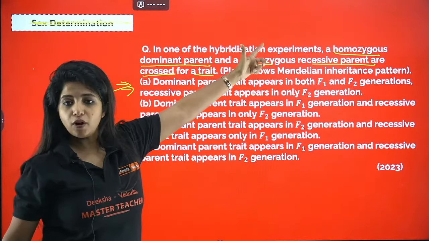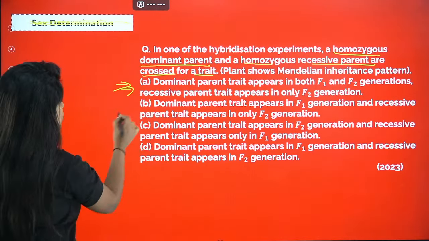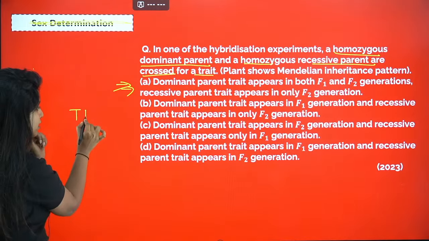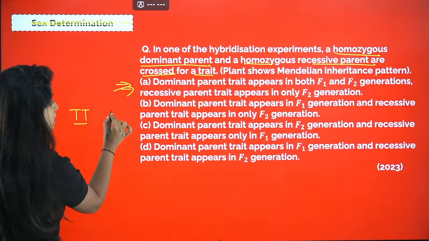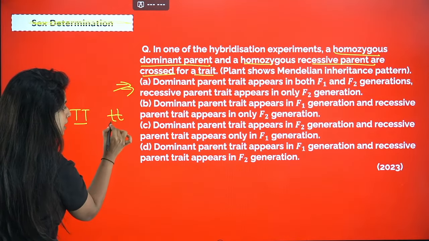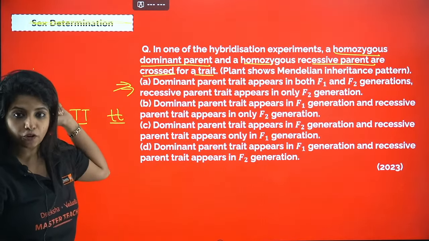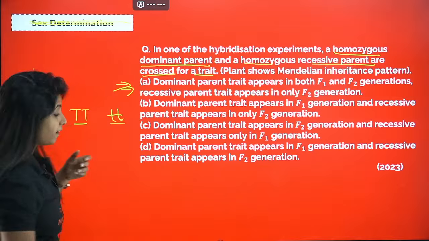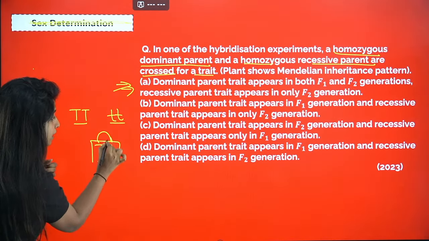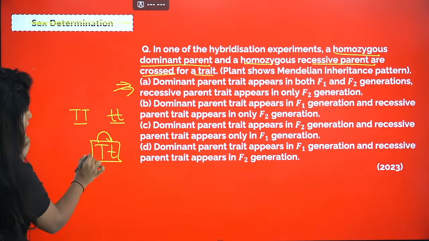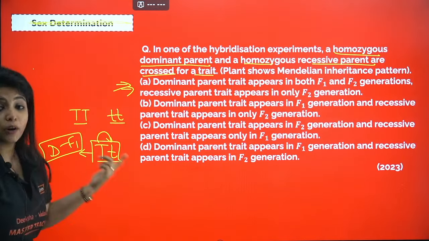Dominant parent trait. First of all, you are crossing what? You are crossing a homozygous dominant parent. Homozygous dominant parent means the alleles have to be the same and it has to be the dominant trait. So this is this. And you are crossing a homozygous recessive parent. Homozygous recessive means the alleles are going to be like this and both of them have to be recessive. Now this is exactly the cross that we did. In the F1 generation, what did you find? All of them were capital T small t. That means the dominant trait appeared in the F1 generation. Only the dominant was appearing in the F1 generation. What about the F2 generation?